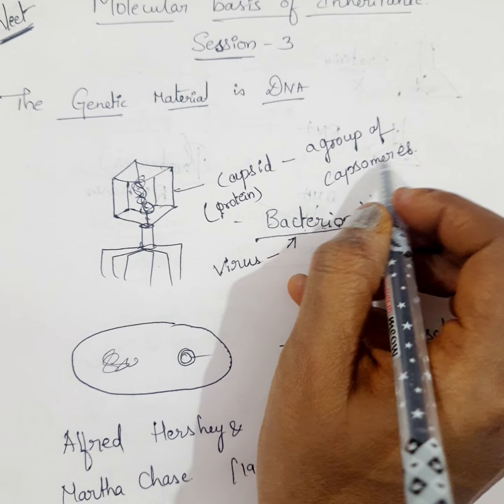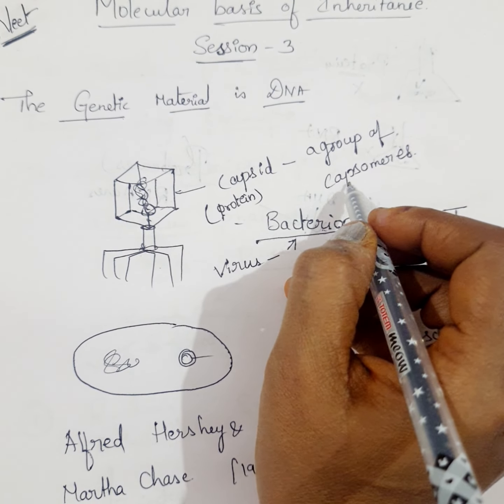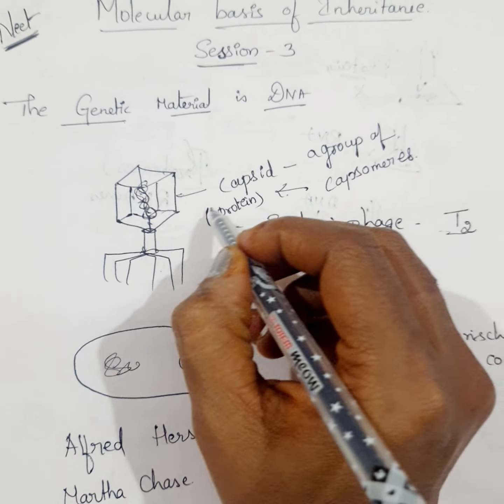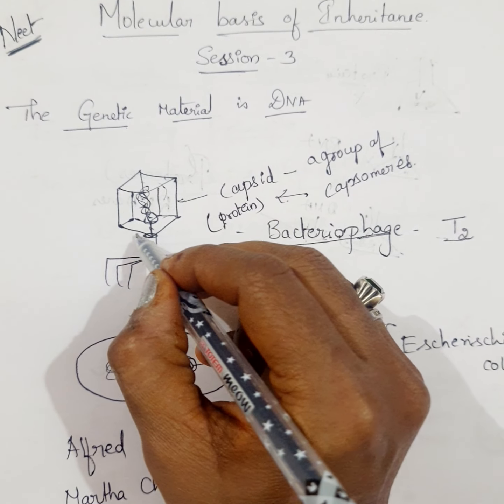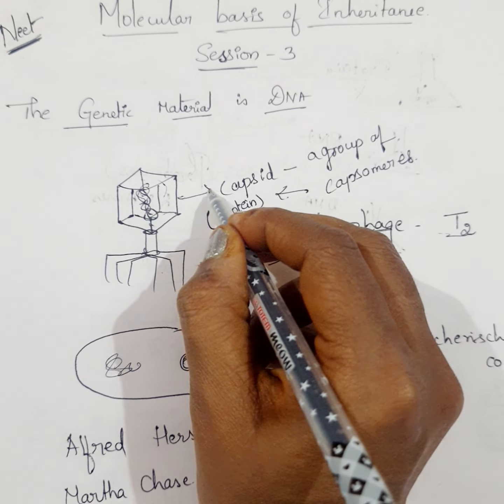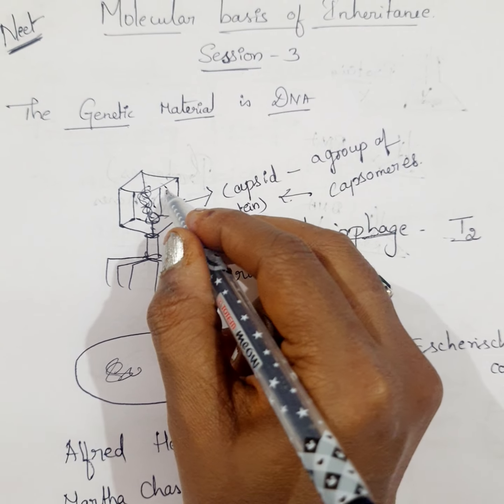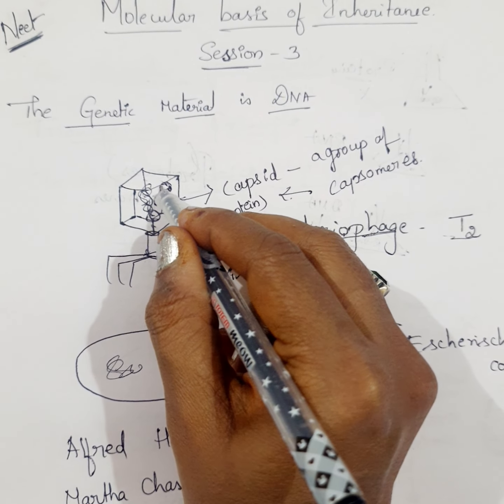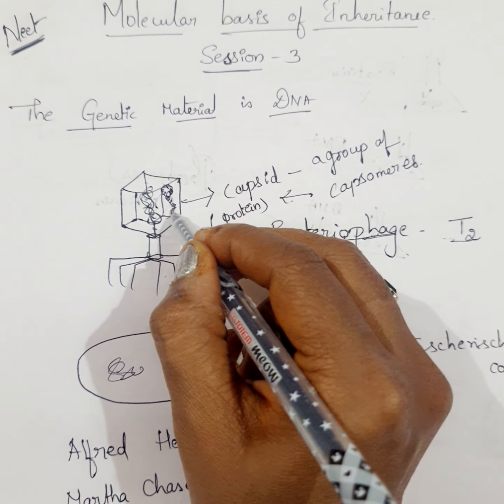So many proteins, that is capsomeres, together form a capsid, and this entire whole layer we call a capsid. It is made up of different types of capsomeres. I hope you understood, students.